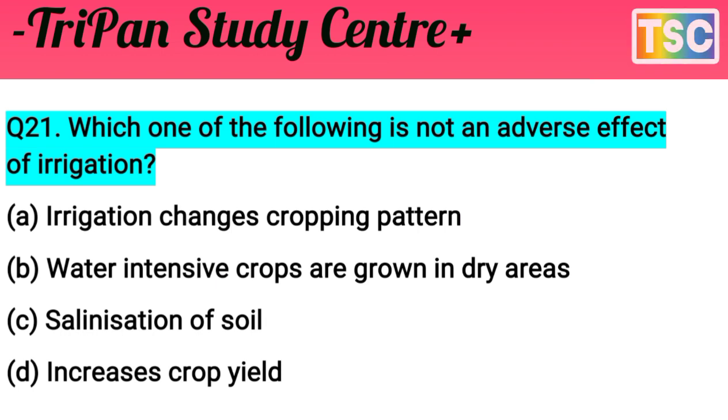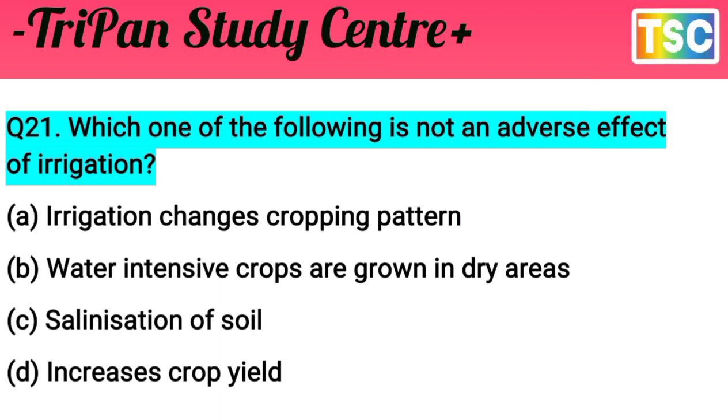You must have thought of your answer. Let's see what our answer is for this question. Which one of the following is not an adverse effect of irrigation? The first option, irrigation changes the cropping pattern, is not applicable, so A is rejected.